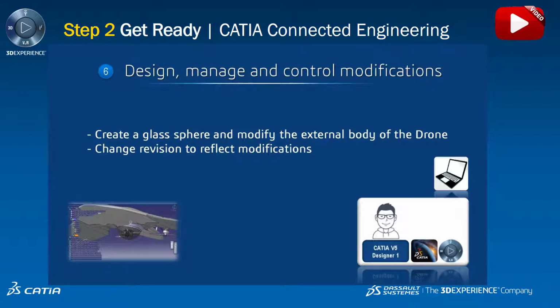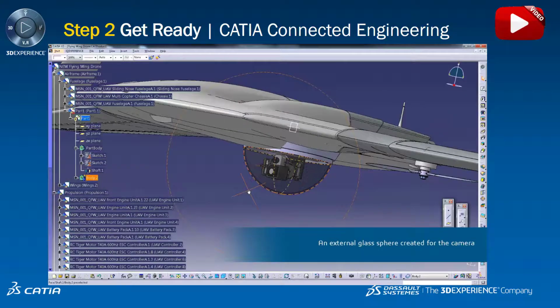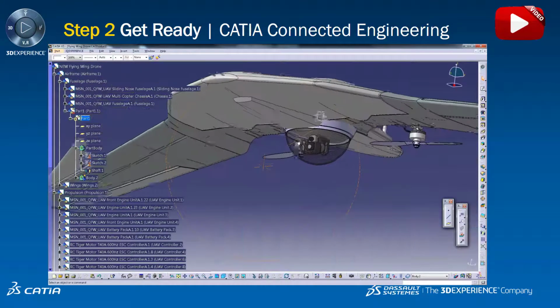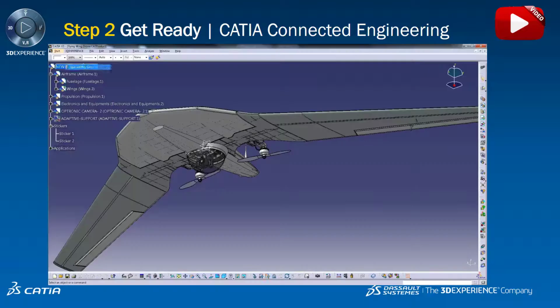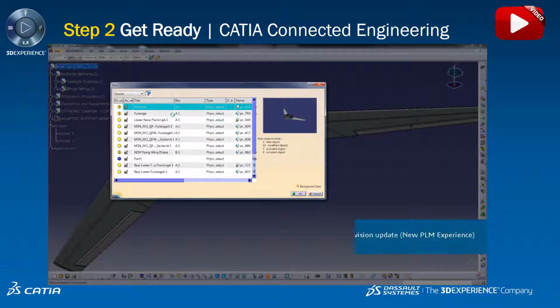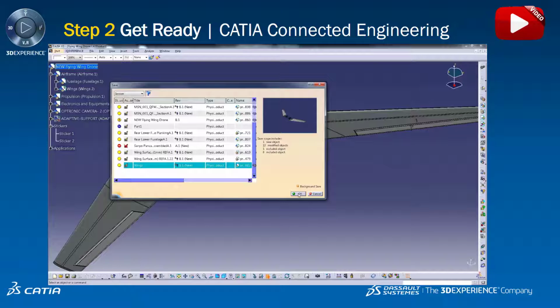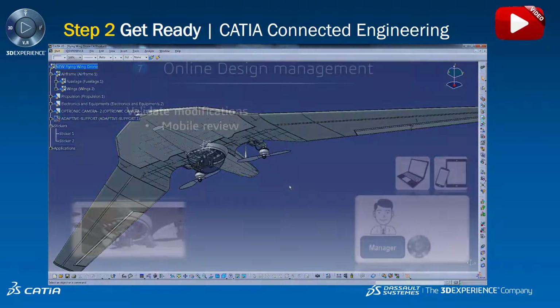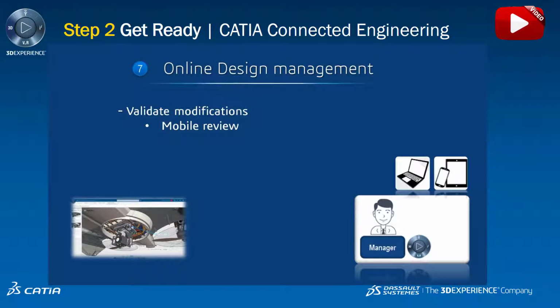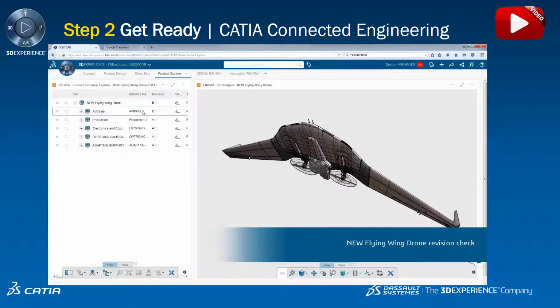In parallel with this, in step 6, Designer 1 will create a modification of the drone body to create a sphere to protect the camera and save it in the 3D Experience platform. This step also requires a change in version of some parts of the drone body, and the system helps the user by prompting with an exclamation mark, asking the user what he wants to do, and the user creates the revision. So now the design is complete, and the manager will now review and validate the product.